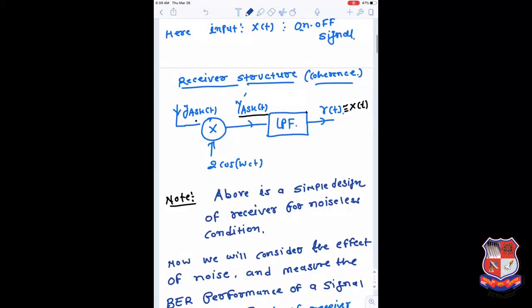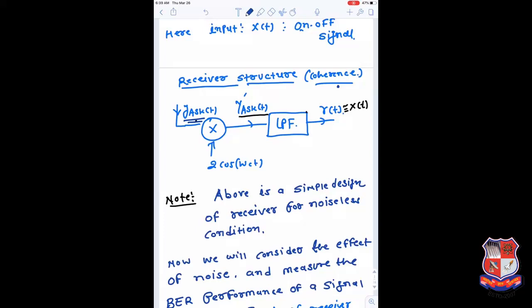Now here the receiver structure is shown for a coherent receiver. In a coherent receiver, the input signal is the received amplitude shift keying signal, but noise is not considered here. So here we are assuming the noise is absent. It's not a real scenario. In a real scenario, noise is always present. So today we'll discuss how the receiver design is going to change if noise is present in your received signal.